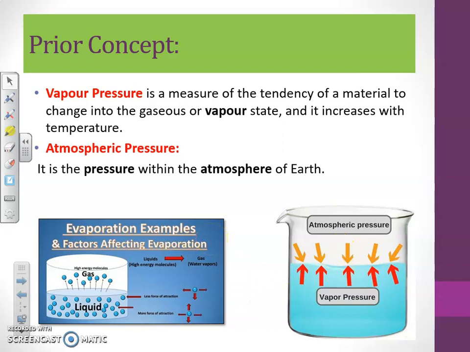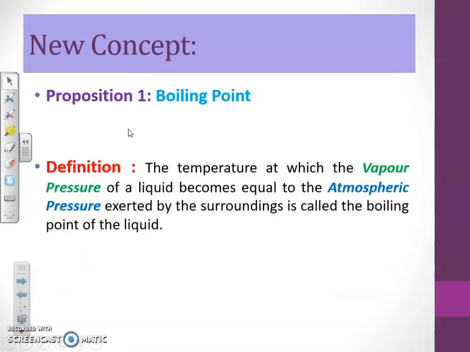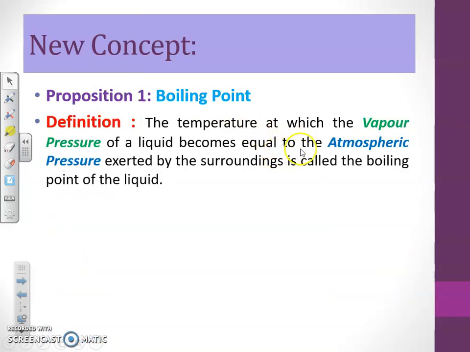Now, these two terms we have discussed: vapor pressure, the internal pressure of a liquid, and atmospheric pressure, which is an external pressure. According to these, there is a scientific definition of the boiling point. These two concepts are useful to study the definition of boiling point. The boiling point is the temperature at which the vapor pressure of the liquid, that is the internal pressure of a liquid, becomes equal to the atmospheric pressure, that is the external pressure exerted by the surroundings. This is called the boiling point of a liquid.